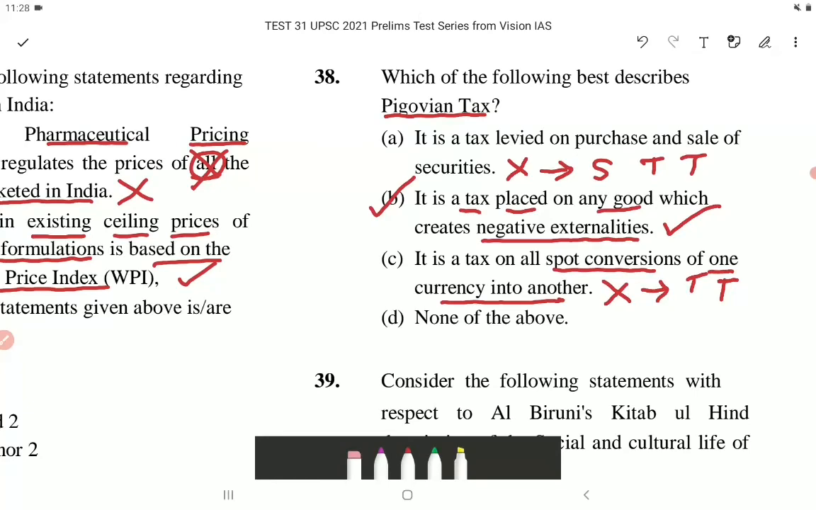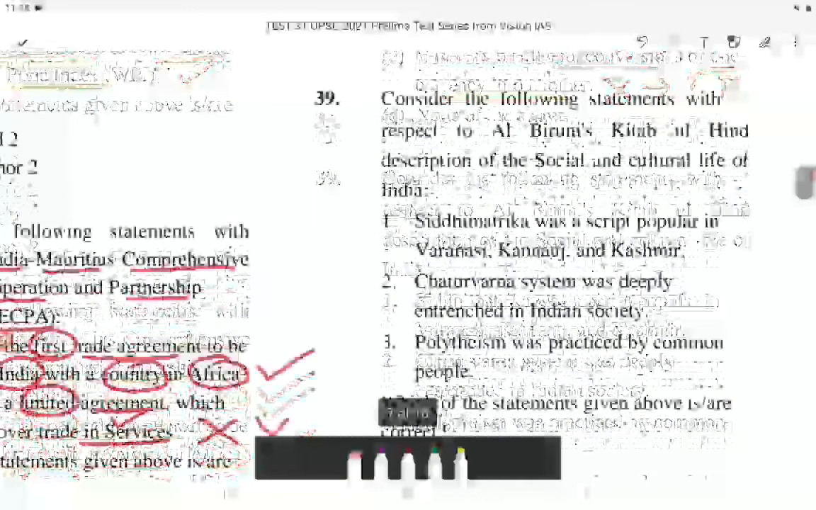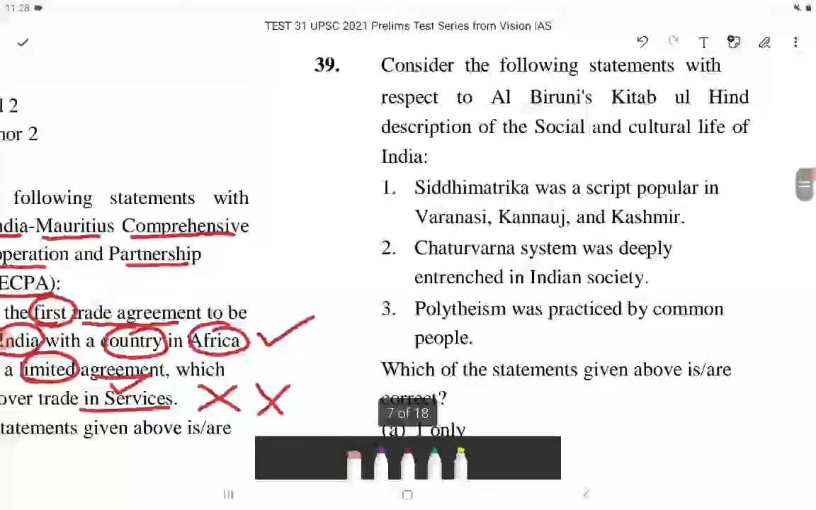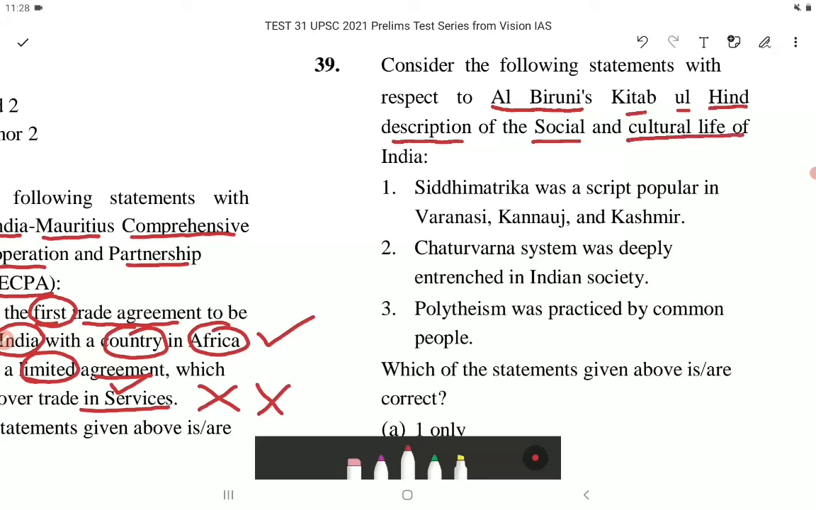Now let's come to question number 39. Consider the following statements with respect to Al-Biruni. So with respect to Al-Biruni's, this is the name of a book, Kitab-ul-Hind, description of the social and cultural life of India. Statement 1. Siddhimatrika. So Siddhimatrika was a script popular in Varanasi, Kannauj and Kashmir.